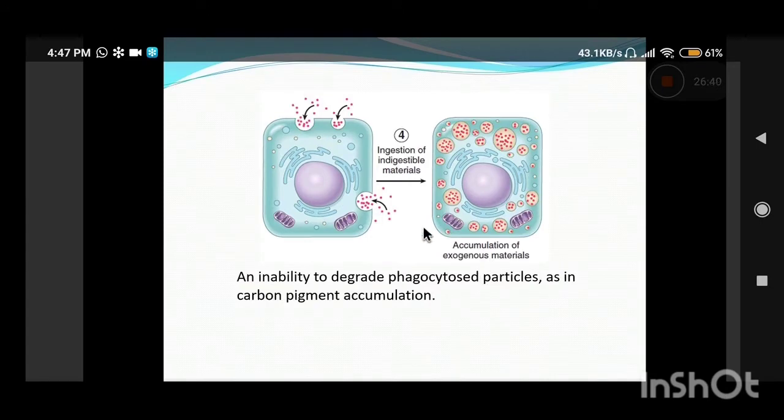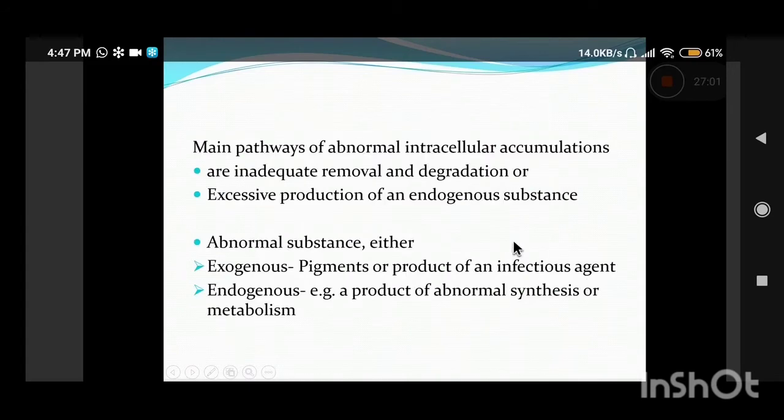And the last is the ingestion of phagocytosed indigestible pigments or material which the cell is not able to degrade or metabolize. Those pigments, which are usually exogenous, accumulate within the cell. So these are the main pathways we have already discussed.